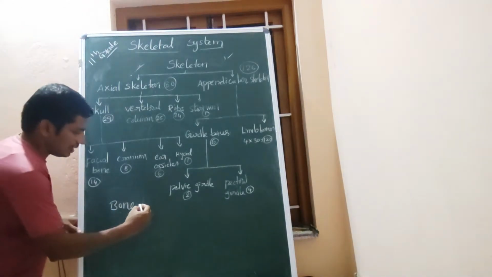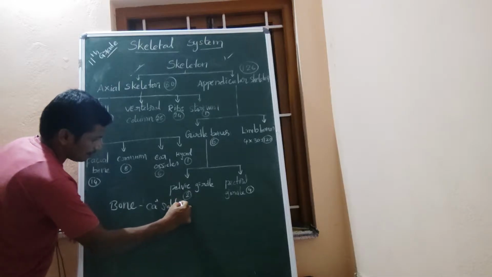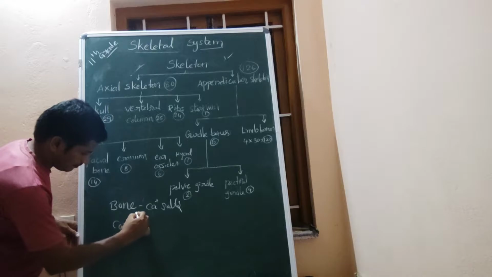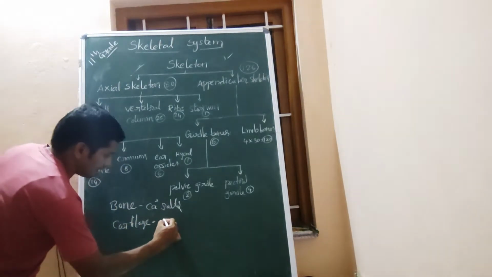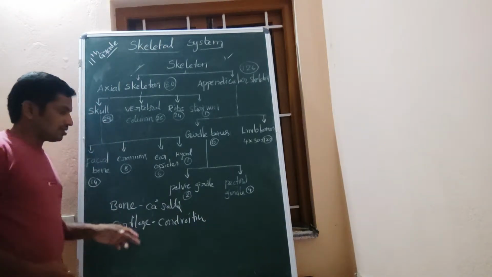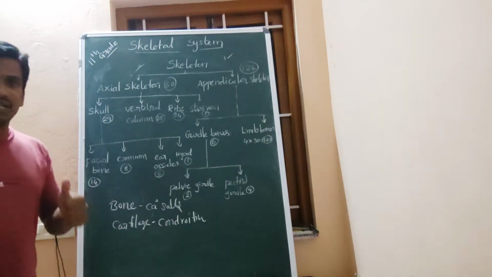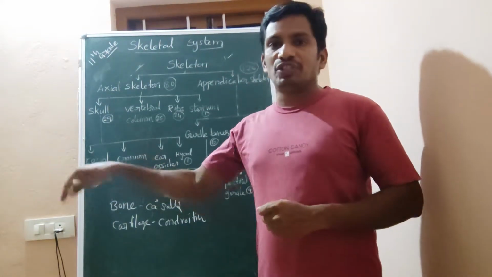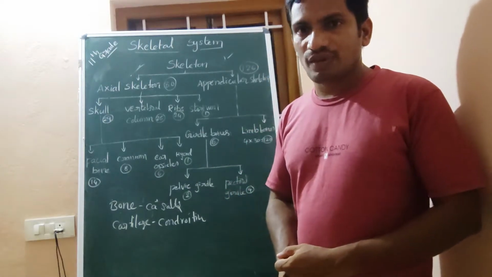which has calcium salts, and cartilage does have chondroitin salt. What is chondroitin salt? So that's the reason we consider bone as the hardest connective tissue. Bone and cartilage come under connective tissue, right?